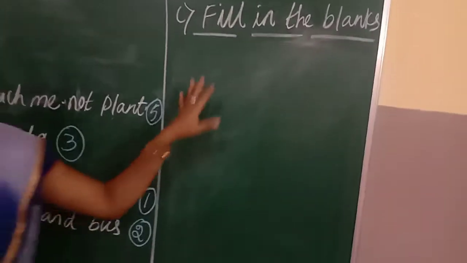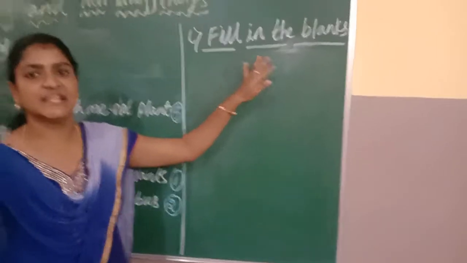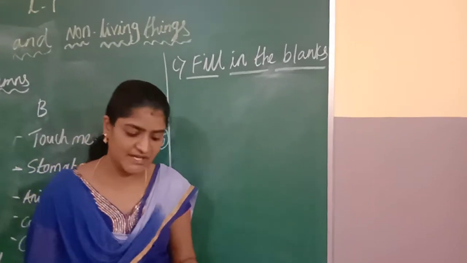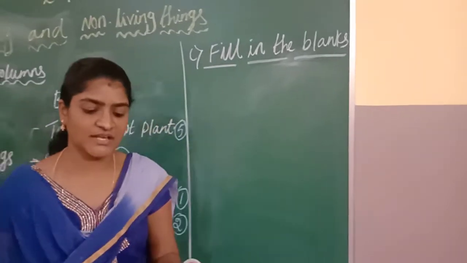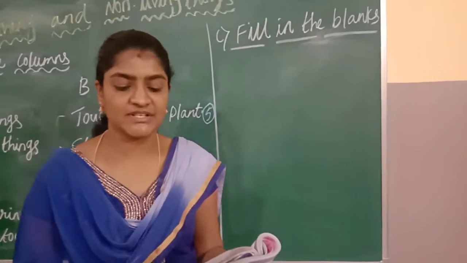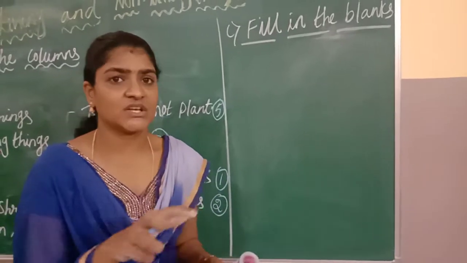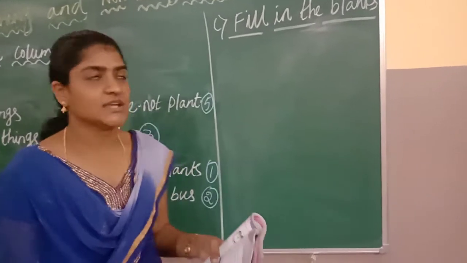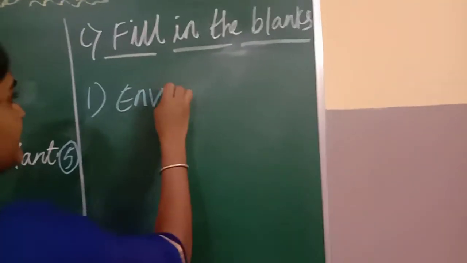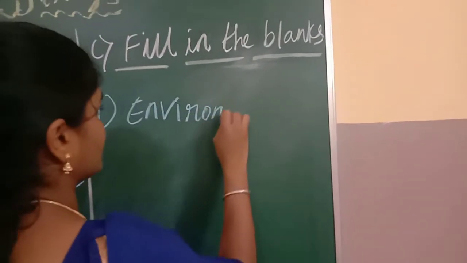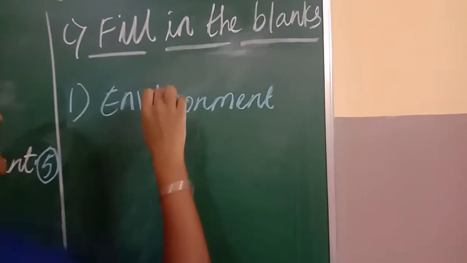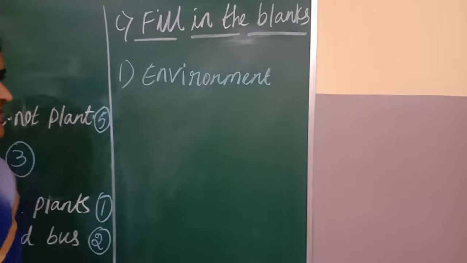And next, C main, that is fill in the blanks. Here also you can see they have given 5 questions. The first one, everything that surrounds us is known as our dash. The things that surround us are called the environment. The environment contains both living and non-living things.